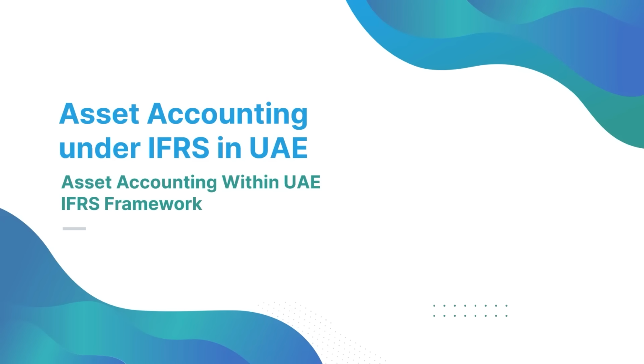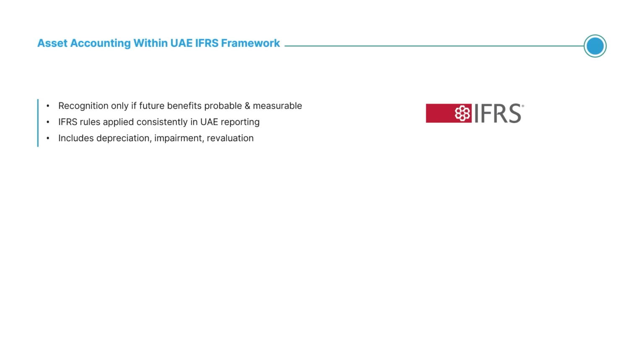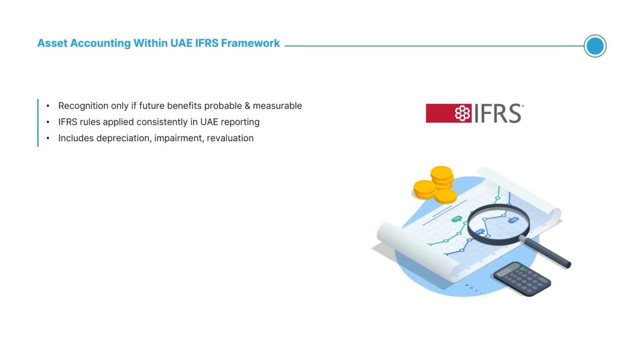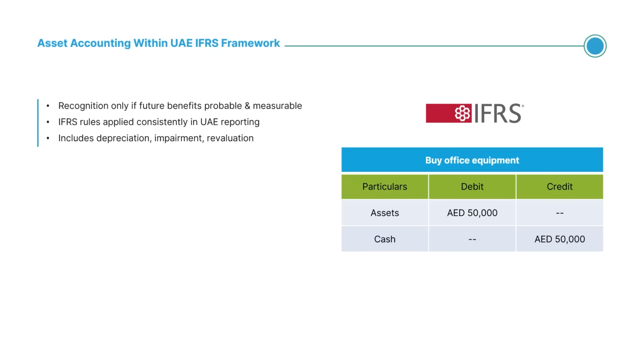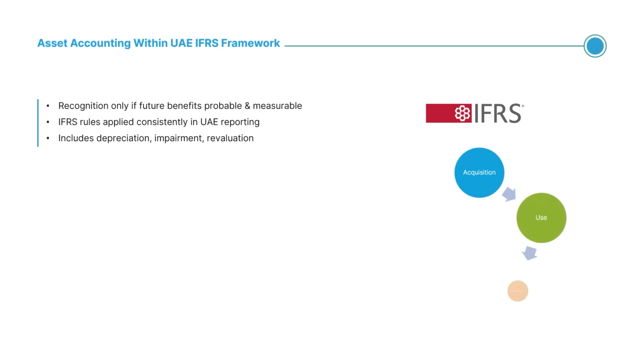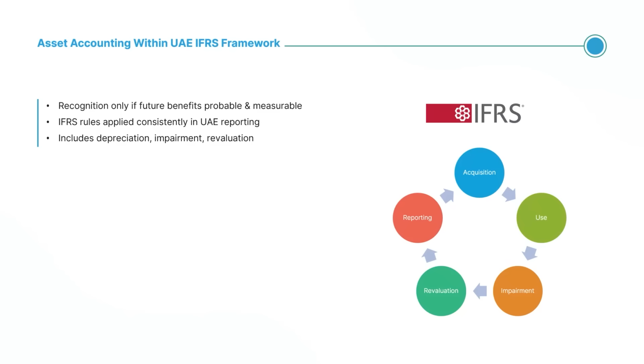In the UAE, asset accounting follows IFRS to ensure global comparability and compliance. An asset is recognized only when it is expected to provide future economic benefits and can be measured reliably. For example, if a UAE company buys office equipment for 50,000 dirhams, the journal entry is debit assets, credit cash. Later, depreciation schedules, impairment testing, and potential revaluation keep the asset values accurate. This structured approach maintains investor confidence and regulatory compliance.